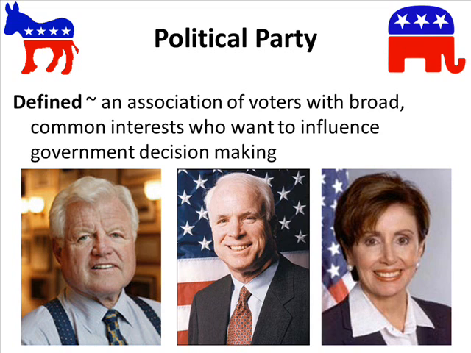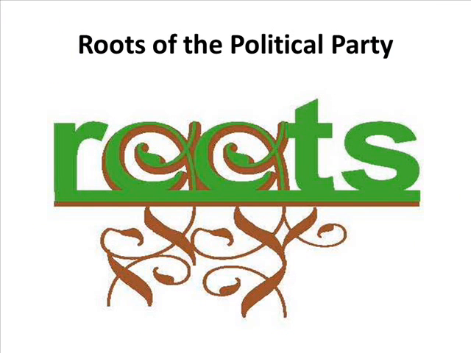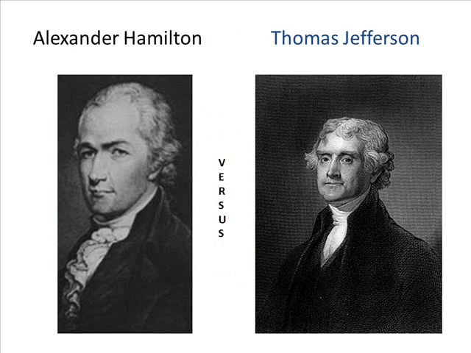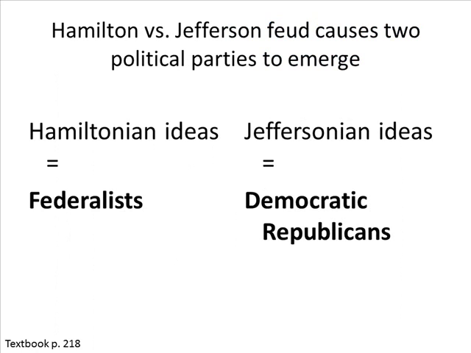Now, political parties have roots dating back to the Constitution. We were talking about the Constitution for the past 2 units. And in that we talked about a rivalry that existed between the Federalists and the Anti-Federalists. Now, 2 individuals who were a part of the Federalists and the Anti-Federalists were Alexander Hamilton and Thomas Jefferson. Because they could not agree on certain things, this is how political parties began.